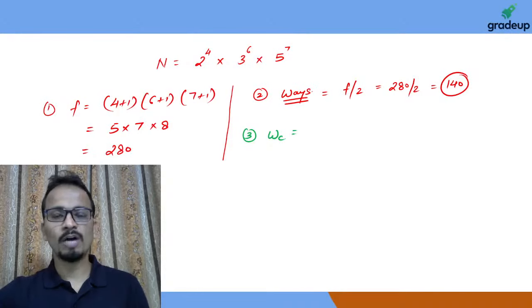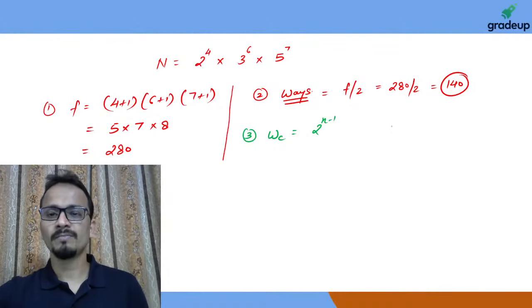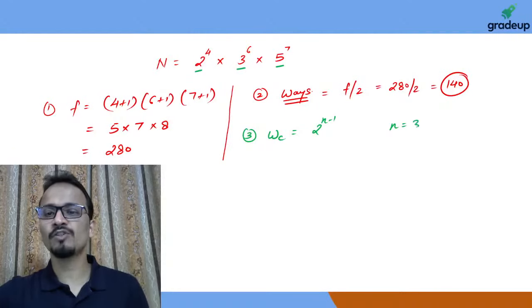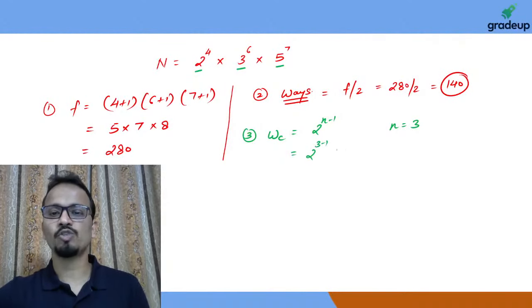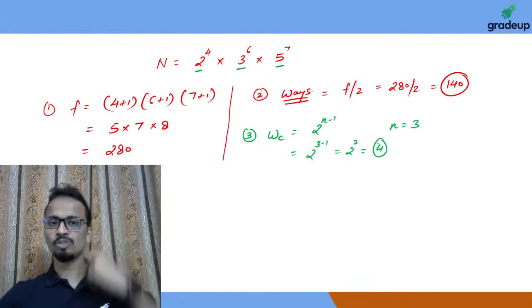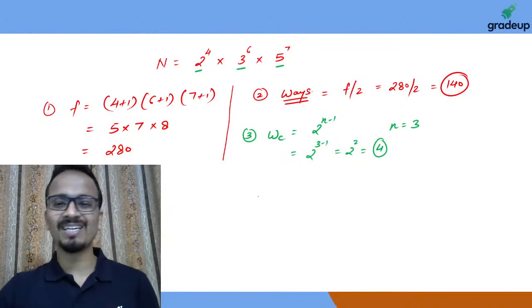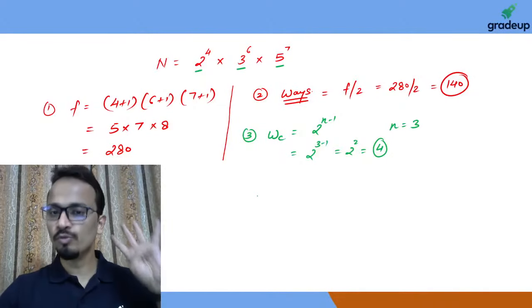All right. So now this will be 2 raised to the power small n minus 1. In this case, the value of small n will be 3. So answer will be 2 raised to the power 3 minus 1, that is 2 raised to the power 2, and the answer will be equal to 4. So number of ways of writing this number as the product of two co-prime factors will be equal to 4.